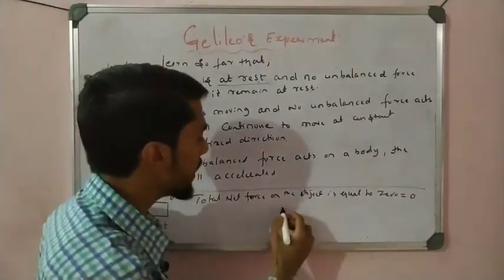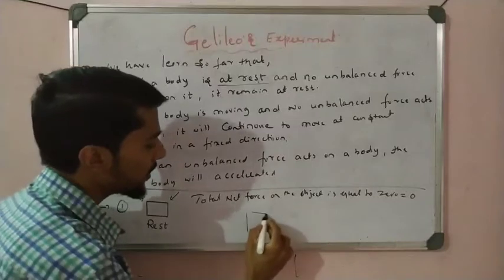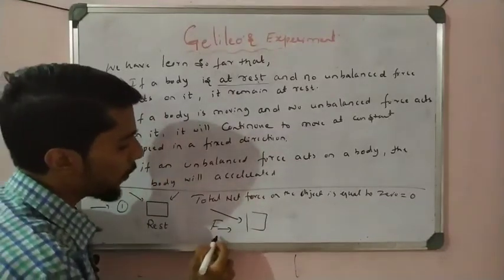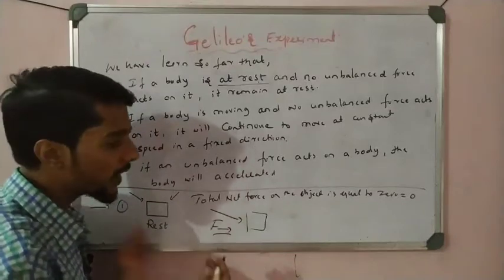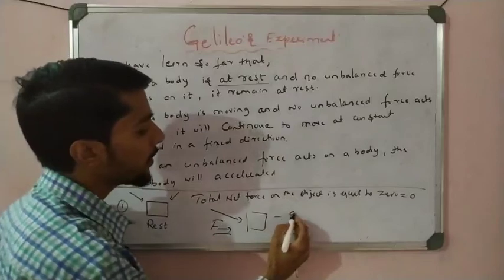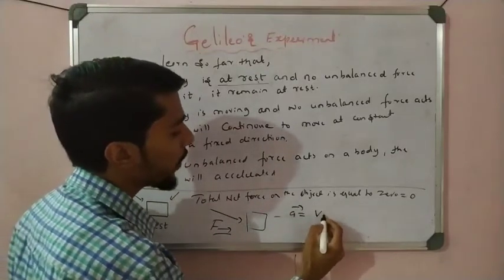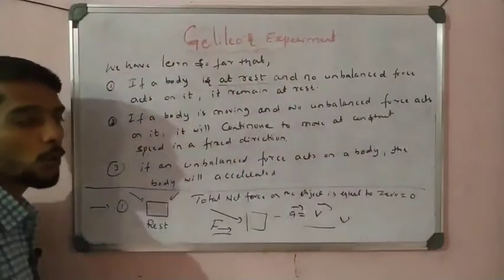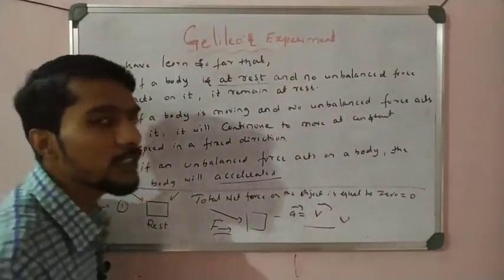Next one, if an unbalanced force acts on a body, the body starts to accelerate. If a body is at rest and I apply an unbalanced force, what happened? If the force is greater than the frictional force, the object starts to move. The object starts to accelerate with some acceleration, with velocity and speed. So that is called accelerated. That is simple.